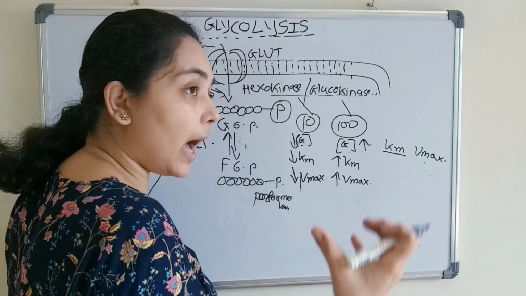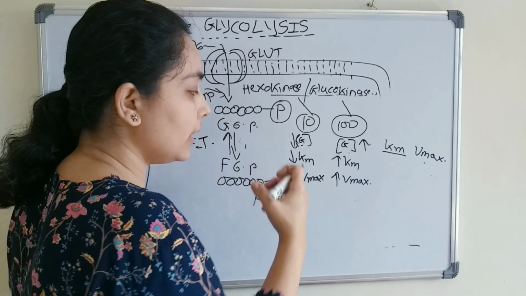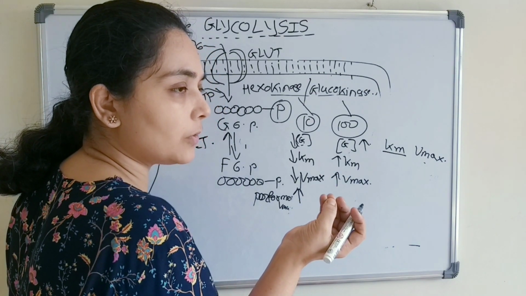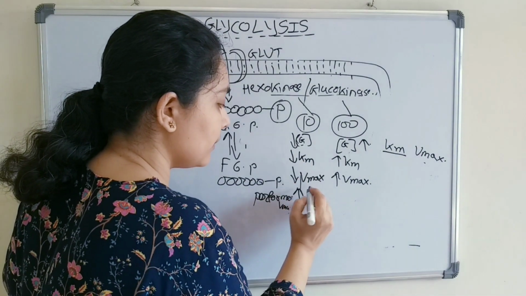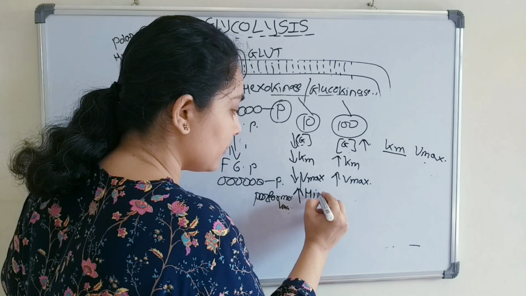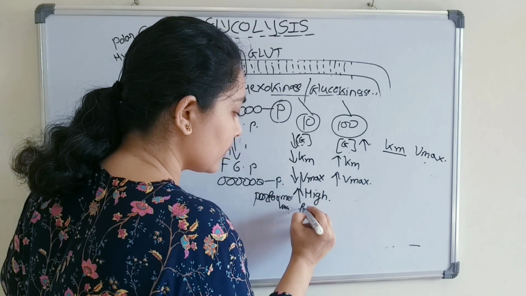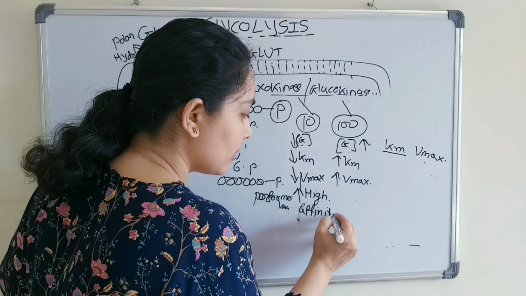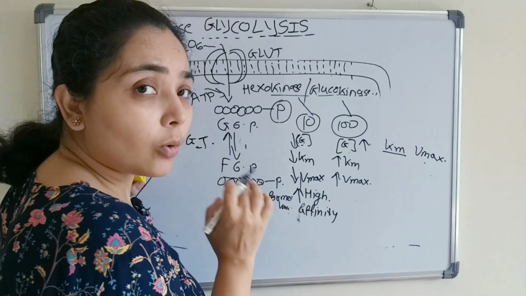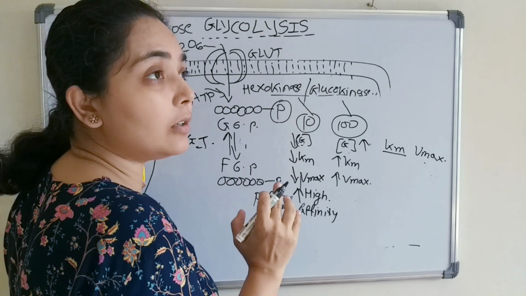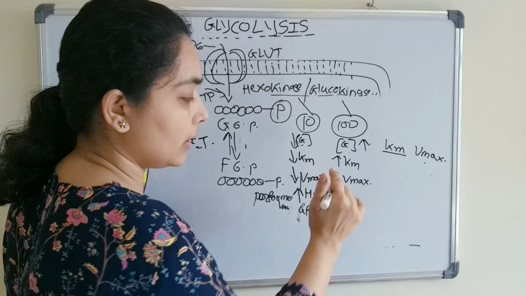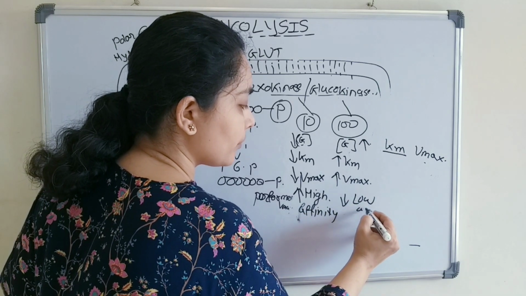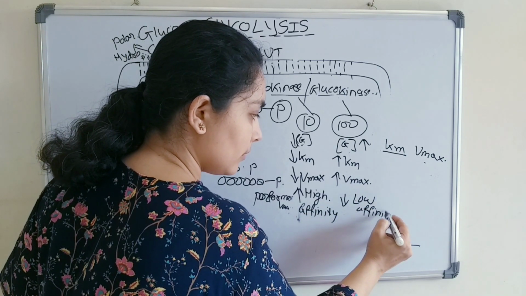That means it has a high affinity, right? It has a high affinity because even with the minimum concentration of glucose, hexokinase can work. That means it has a high affinity for glucose. But for glucokinase to work, it will need more glucose concentration. That means it has a low affinity for glucose, right?